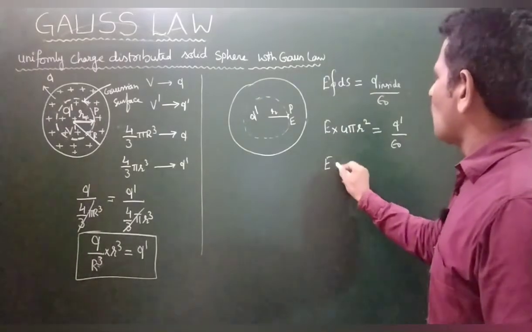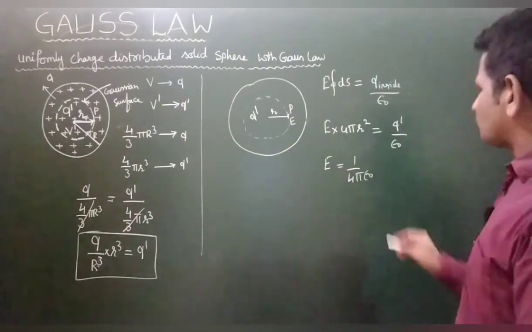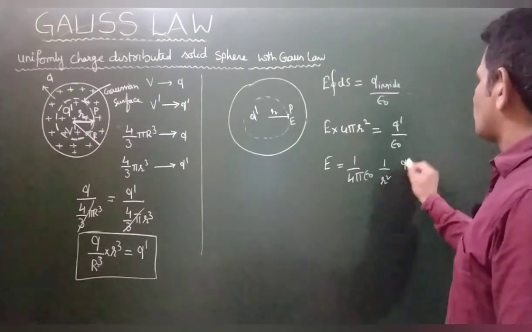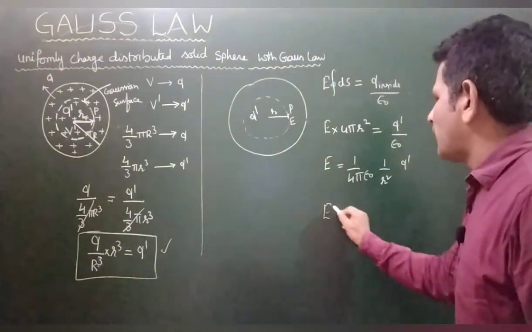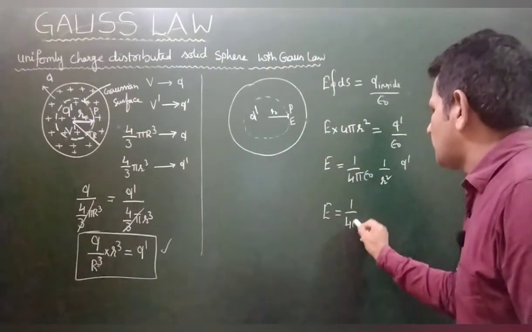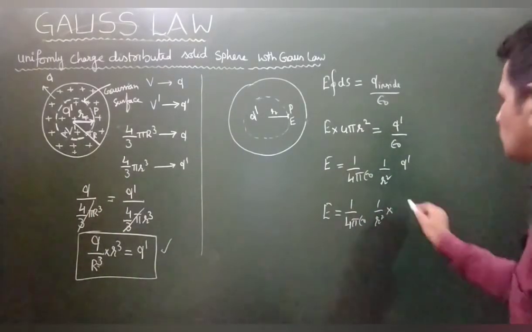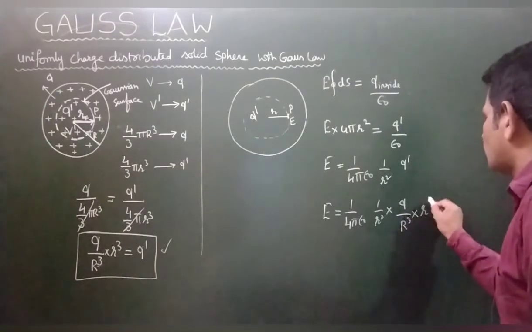So E equals 1 by 4 pi epsilon naught, 1 by r square into Q dash. Q dash how much? Put here 1 by 4 pi epsilon naught, 1 by r square. Q dash is Q by R cube into small r cube.